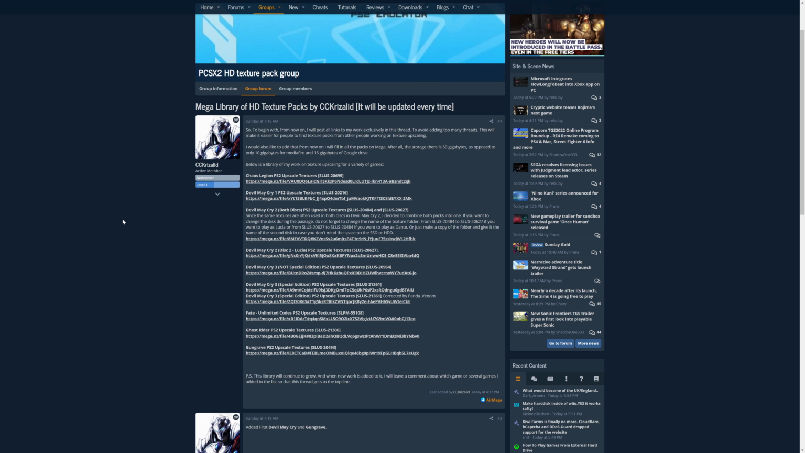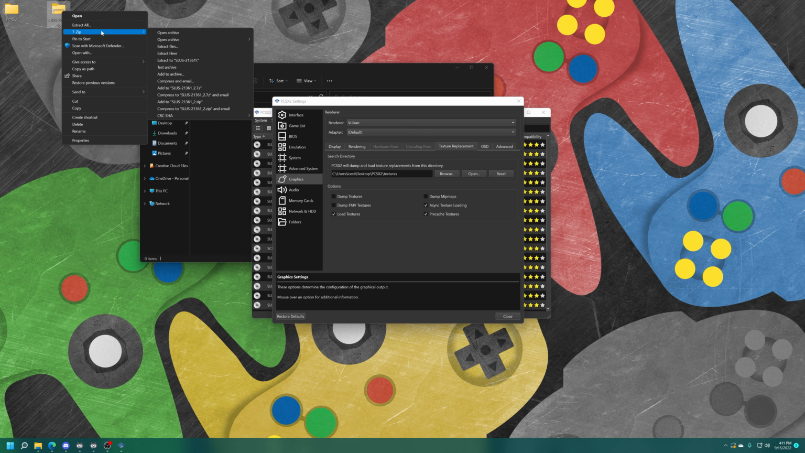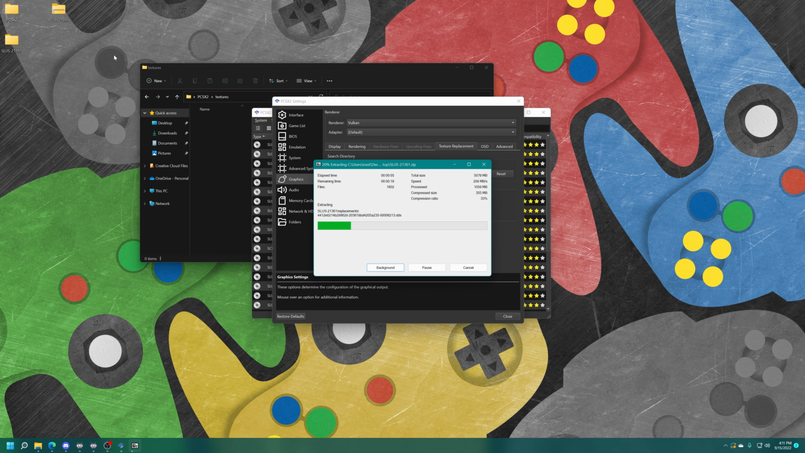Unfortunately, there's no real centralized location for PCSX2 HD texture packs like there is with, say, Dolphin. So you're just going to have to search around until you can find some. I found a Devil May Cry 3 Special Edition texture pack here on GBA Temp. Just download a texture pack for a game, and once you have it downloaded, just get it extracted. This could take a while depending on the size of the texture pack.